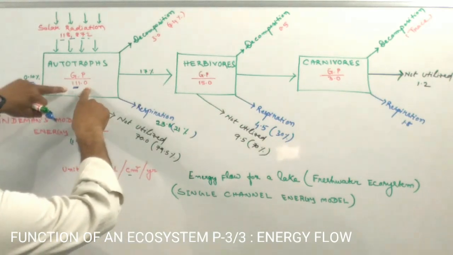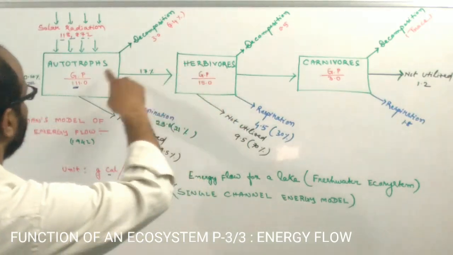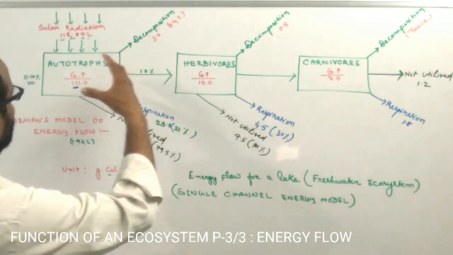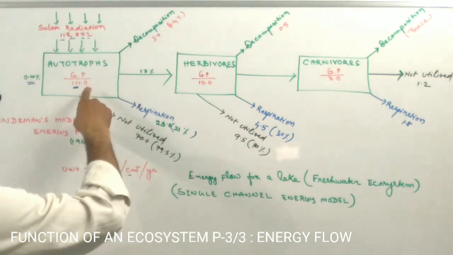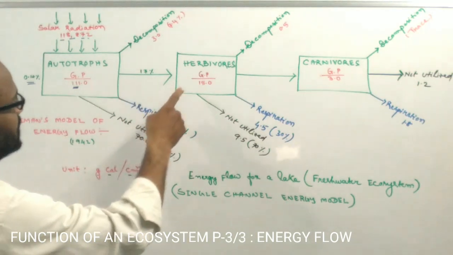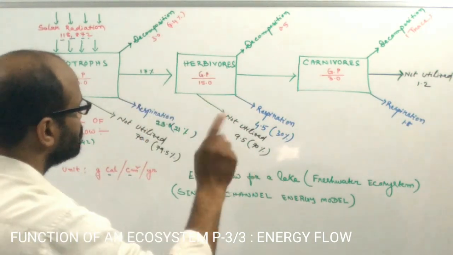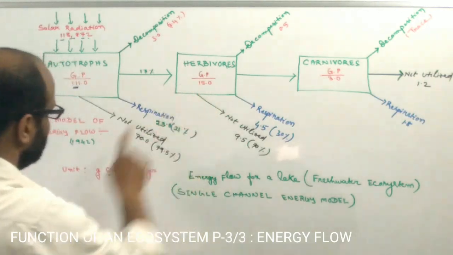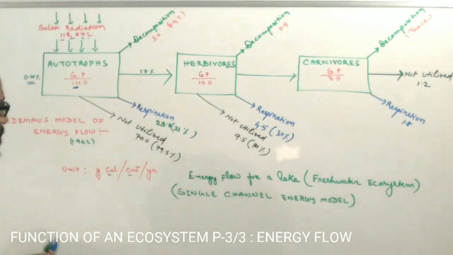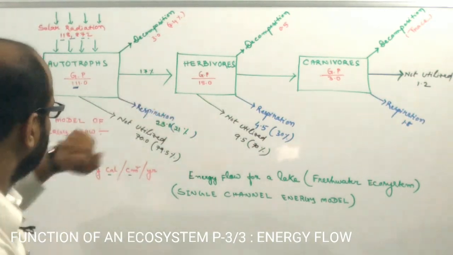And such energy is transferred to the herbivores by feeding or grazing. So the herbivores feed on the autotrophs, and only 17% of energy is transferred to the herbivores. And herbivores only store 15 gram calorie per cm square per year of energy. It means it is the 17%.